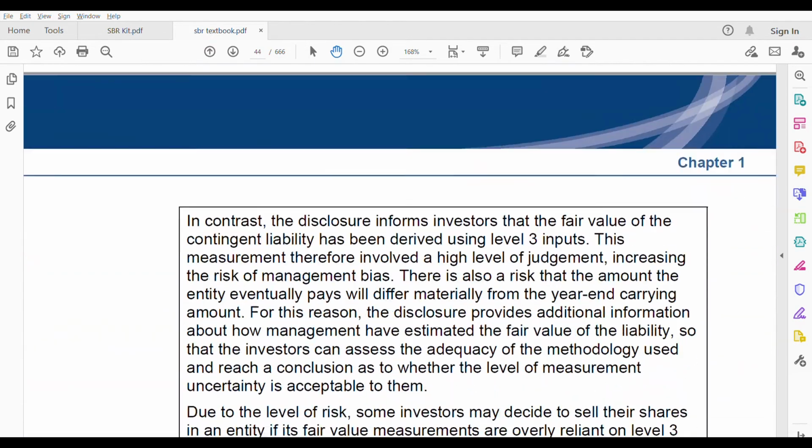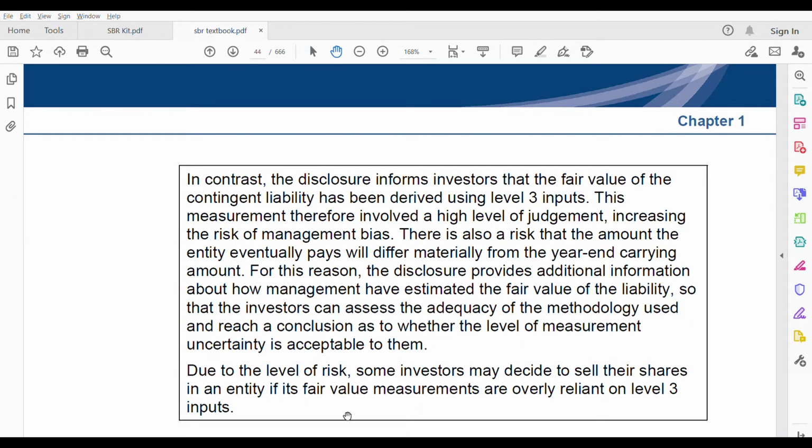Next, in contrast, the disclosure informs investors that the fair value of the contingent liability has been derived using level 3 input. Remember, level 3 input is not a good thing. It's more risky when you are finding fair value using level 3 input. This measurement therefore involves a high level of judgment, increasing the risk of management bias. There is also a risk that the amount the entity eventually pays will differ materially from the year-end carrying amount. For this reason, the disclosure provides additional information about how management have estimated the fair value of the liability.